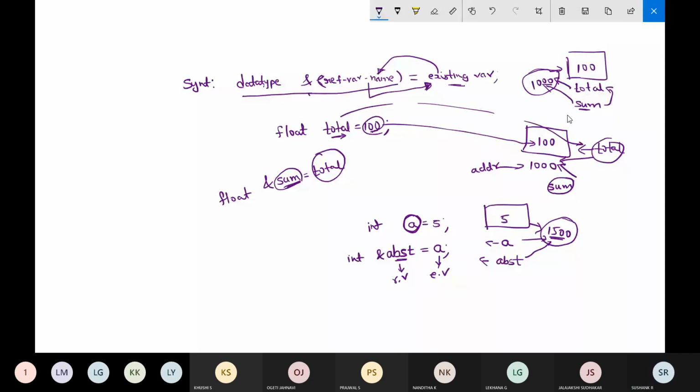Clear? Understood, or is any other explanation needed? Yes or no? One second, I'll just tell once. Sir, why have we written 100 for the existing variable in the previous example?